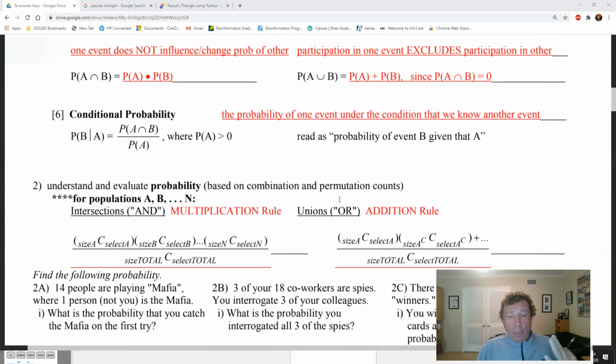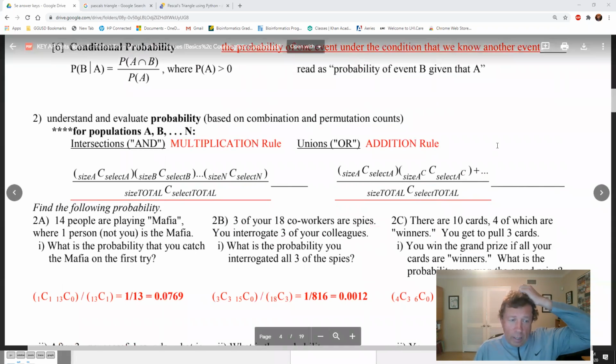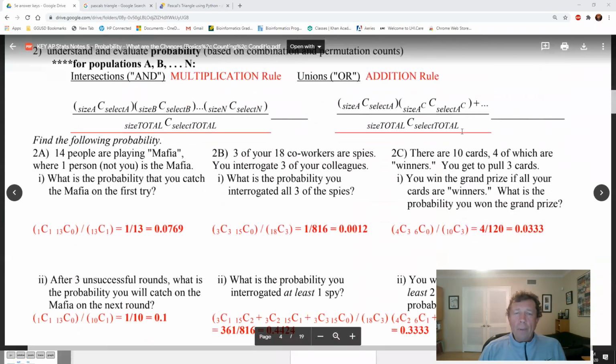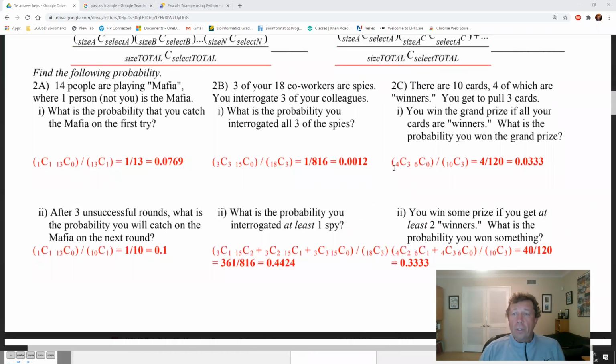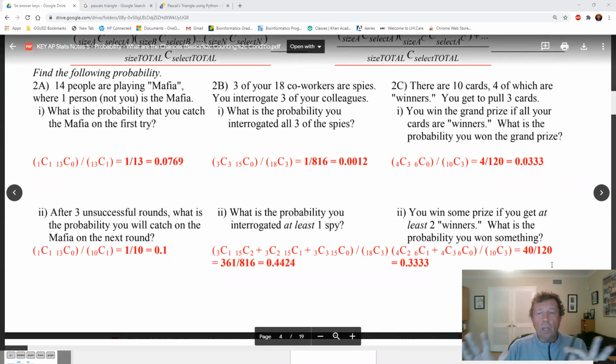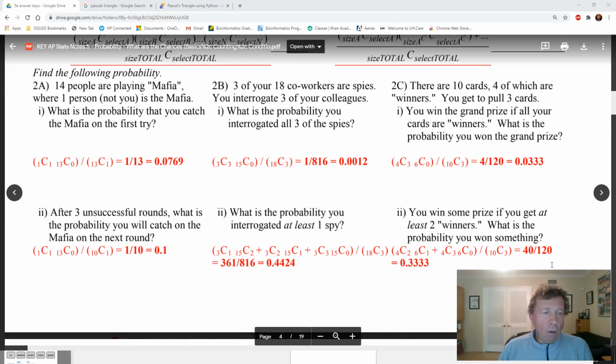Now we're going to back up a little bit, and we're going to be doing some of the OR rules, addition rule and multiplication rules here, with probability. You can copy all this stuff down if you'd like. We are going to work on these simple probability problems from several different perspectives. So we're going to get away from what we just got done talking about, because I want more experience on this right now before we move forward. And then the next time you see that stuff, you'll be a lot better off.